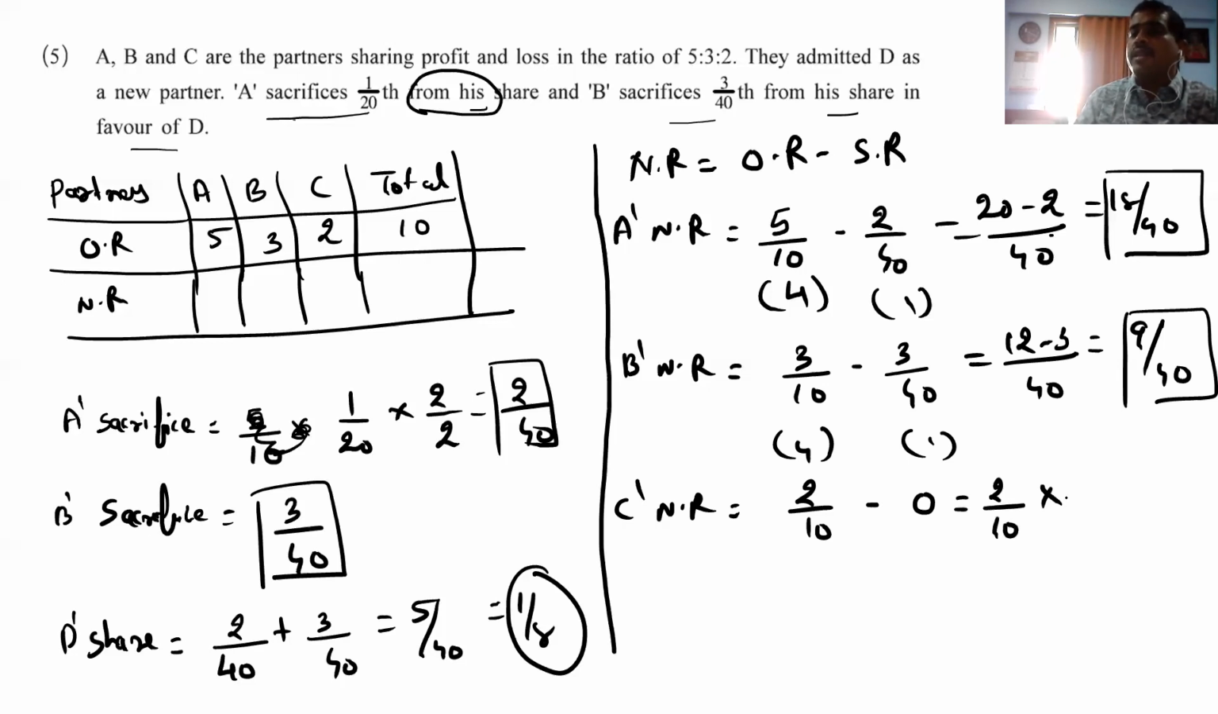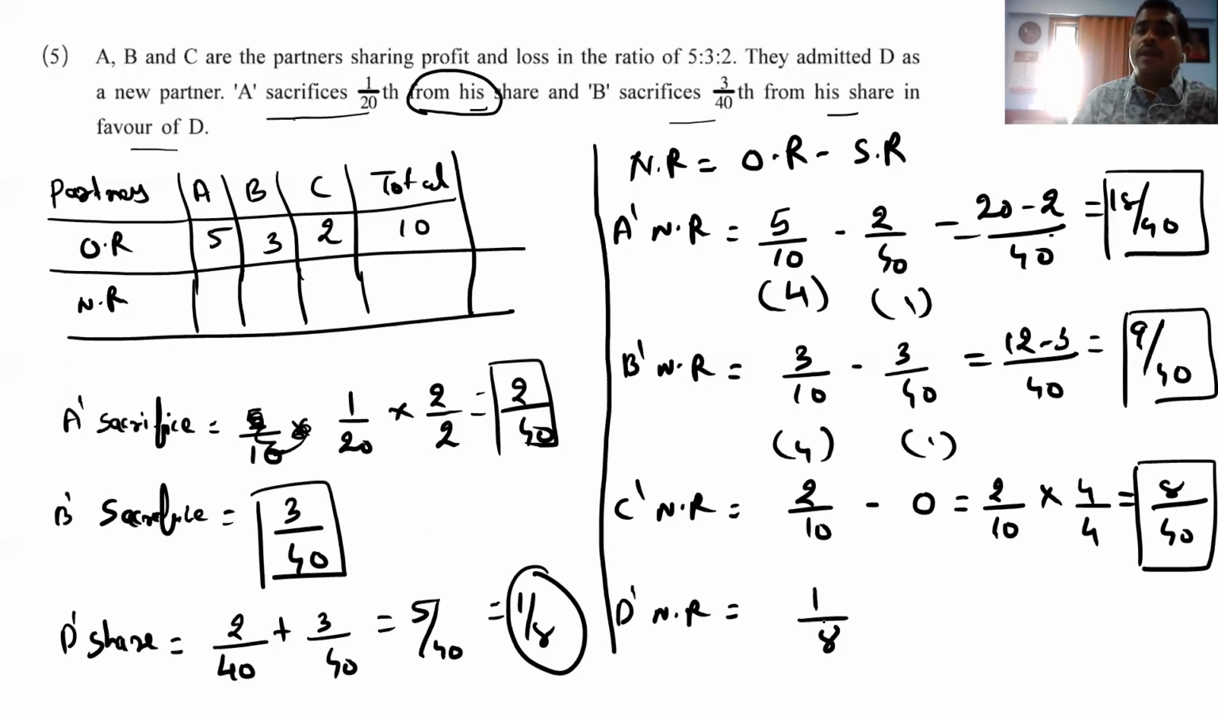Now we have to make the LCM same. So by which number do we multiply to get 40? 10 multiplied by which figure? 4. 8 by 40. And last comes D's new share. So D's new share comes to 1 by 8.